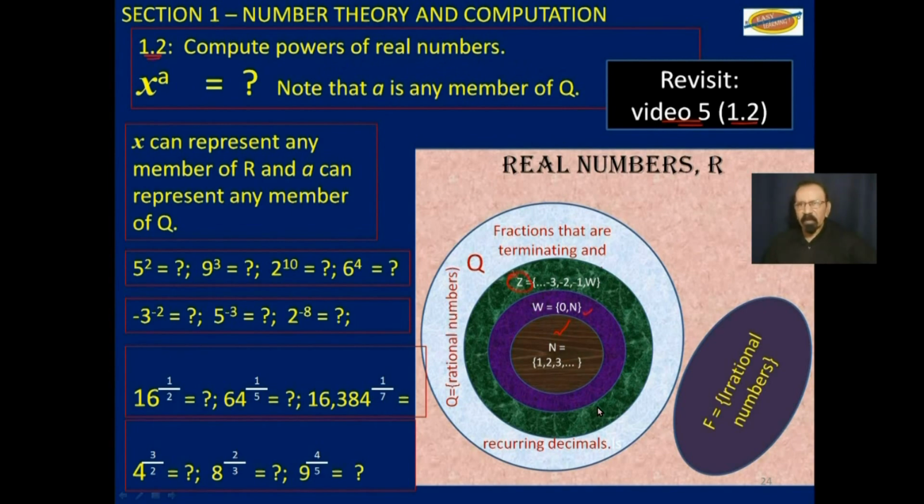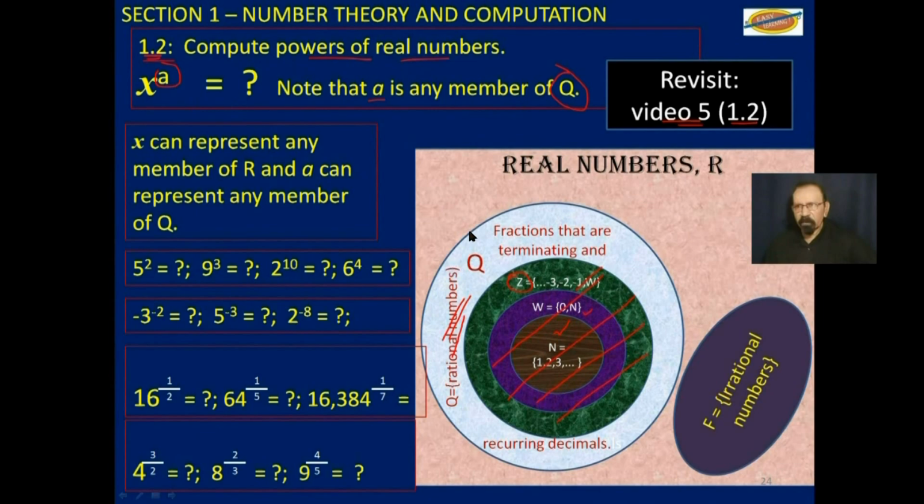So in this objective, we are going up to that green border there, what we have to do for the objective we are doing right now. But this previous one here, 1.2, actually talking about compute powers of real numbers, x to the a power, and a could be any member of Q, which is even a little harder because Q is all rational numbers.